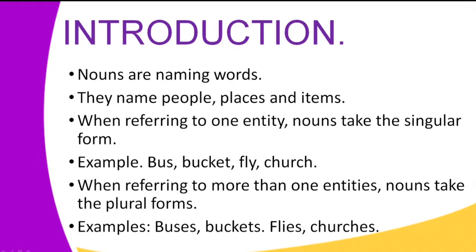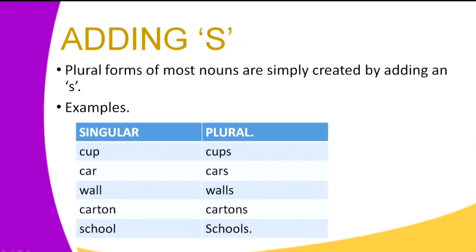And more than one church is churches. Learner, I want you to note that all these examples appearing at the bottom part of this slide are existing in their plural forms. Anytime a noun exists in more than one, it takes a plural form.